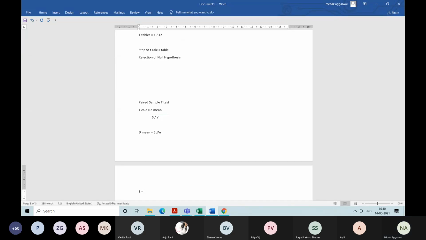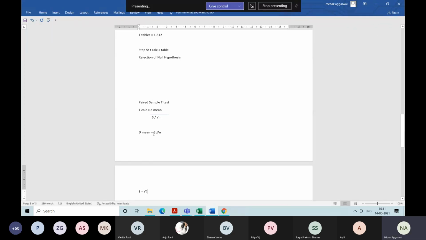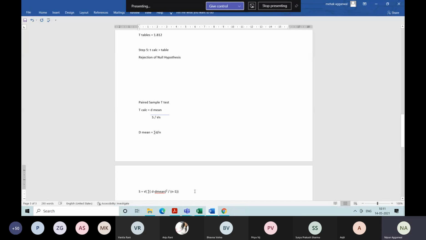Then your S is under root of summation of D minus D mean, square, divided by N minus 1, complete under root. So that will be the S.